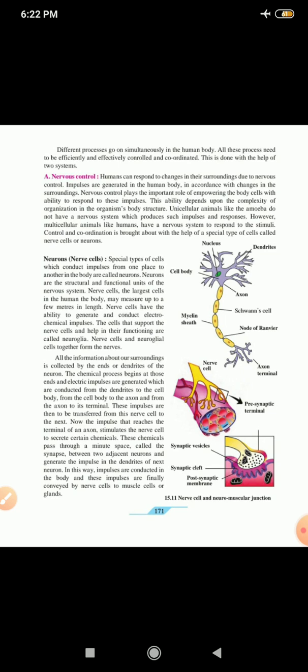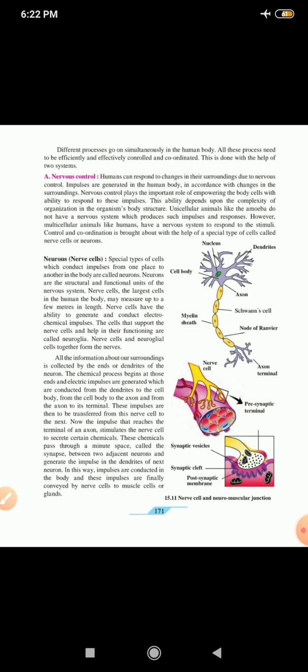This is done with the help of two systems. A. Nervous control. Humans can respond to the changes in their surroundings due to nervous control. Impulses are generated in the human body in accordance with the changes in the surroundings. Nervous control plays the important role of empowering the body cells with the ability to respond to these impulses.